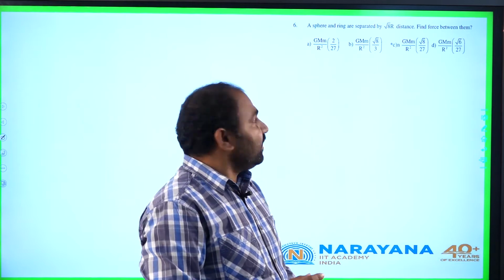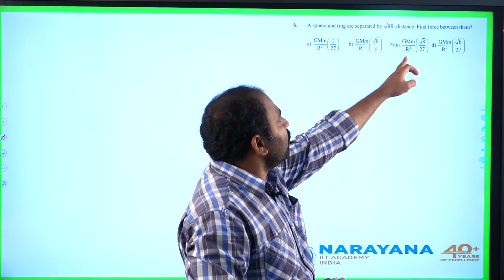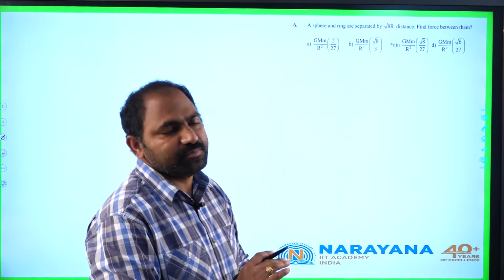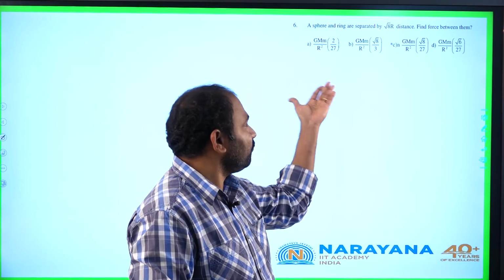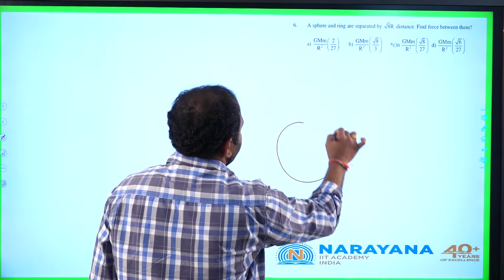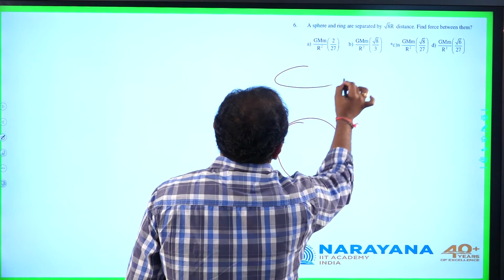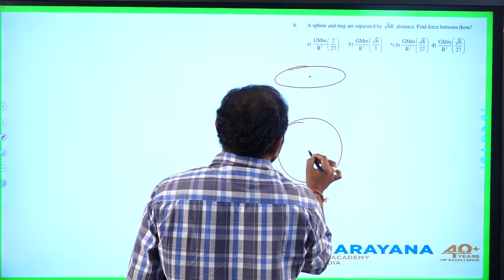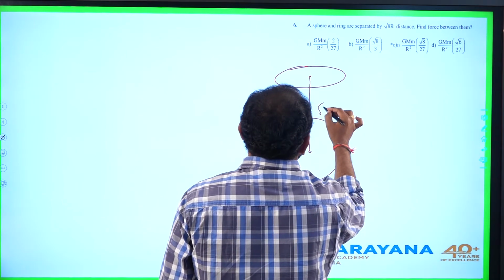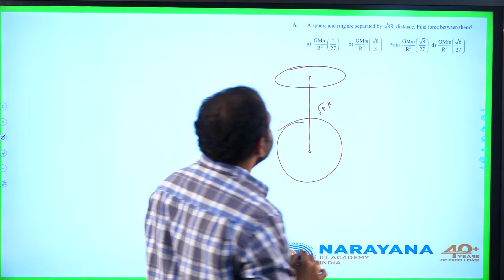A sphere and a ring are separated by root 8 r distance. Find the force between them. Actually, the diagram is missing. I have seen this question somewhere else. So it will be like this. This is the ring, and the center of the sphere is at a distance of root 8 times r from the ring.